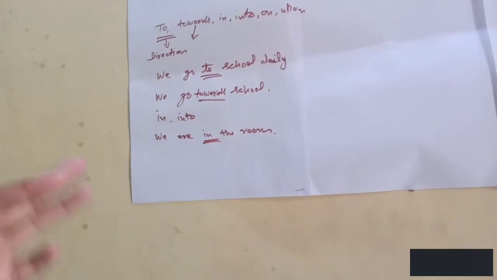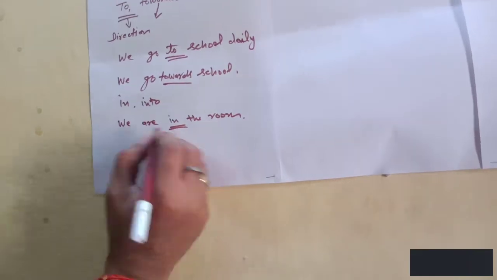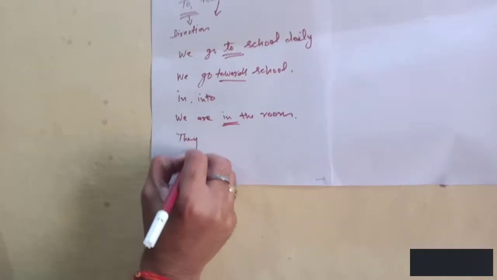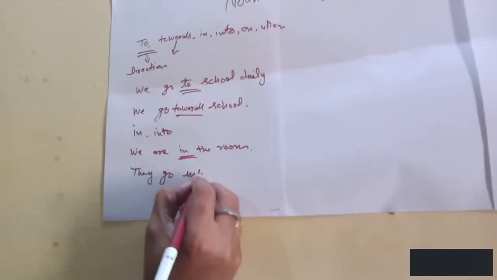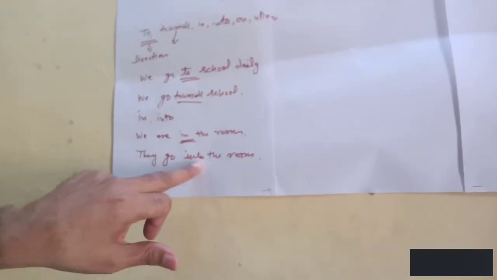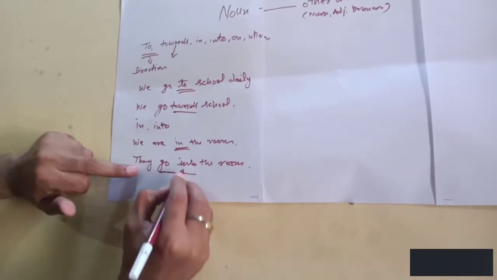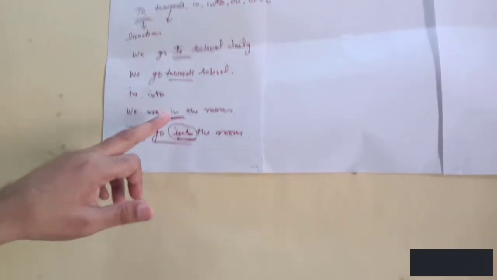It means we are already in the room. When we use into, we say they go into the room. This is used for motion. Into is used for motion because you are doing motion. Into is used for motion and in is used for fixed place.